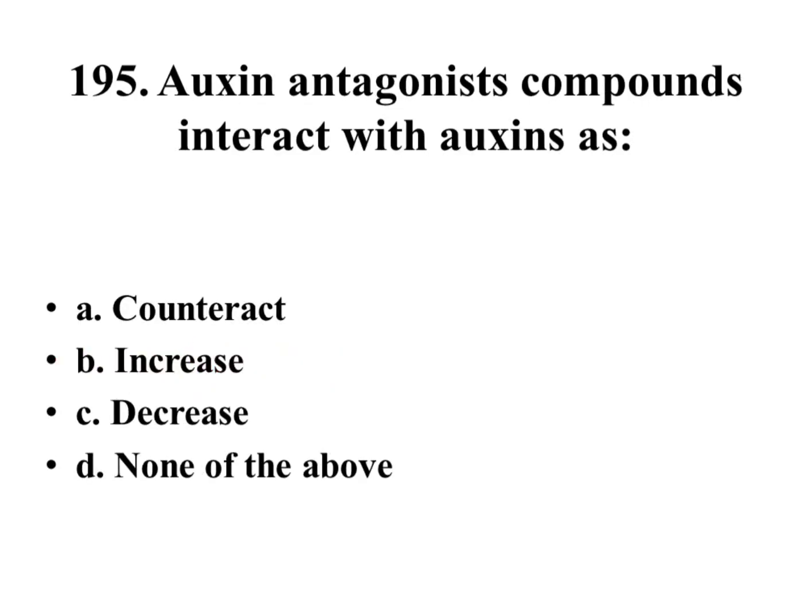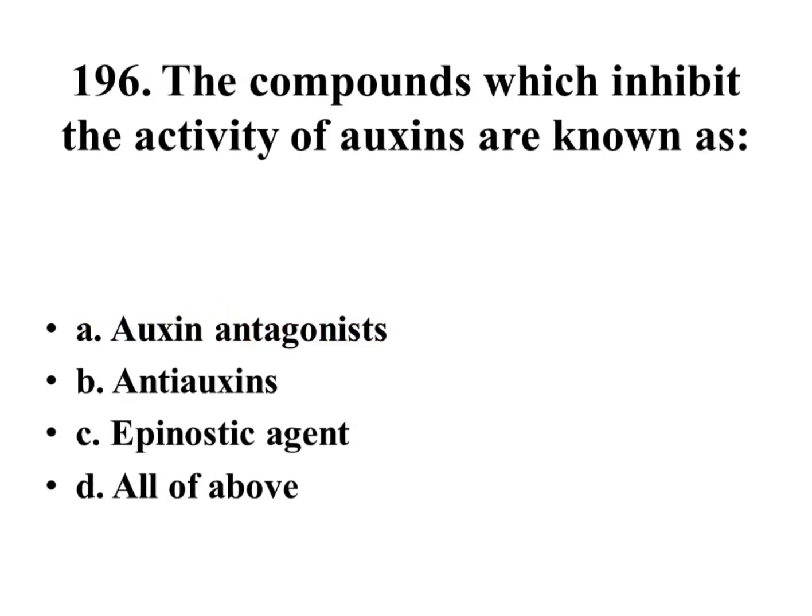Auxin antagonist compounds interact with auxins as counteract, increase, decrease, none of above. Right answer is counteract. The compounds which inhibit the activity of auxins are known as auxin antagonists, antioxidants, epinastic agent, all of above.